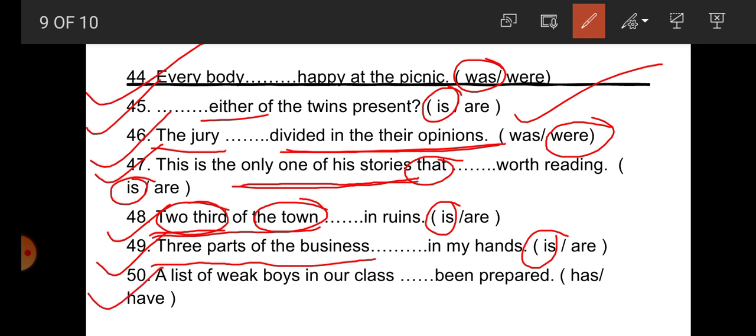Number 50, a list of weak boys in our class dash been prepared. So a list, here student, the subject is noun plus of plus noun. What is the first noun? A list, then the preposition of, and then weak boys in our class. So the verb must be according to the first noun. What is the first noun here? A list is the first noun. So according to a list, the singular verb has is the correct one.